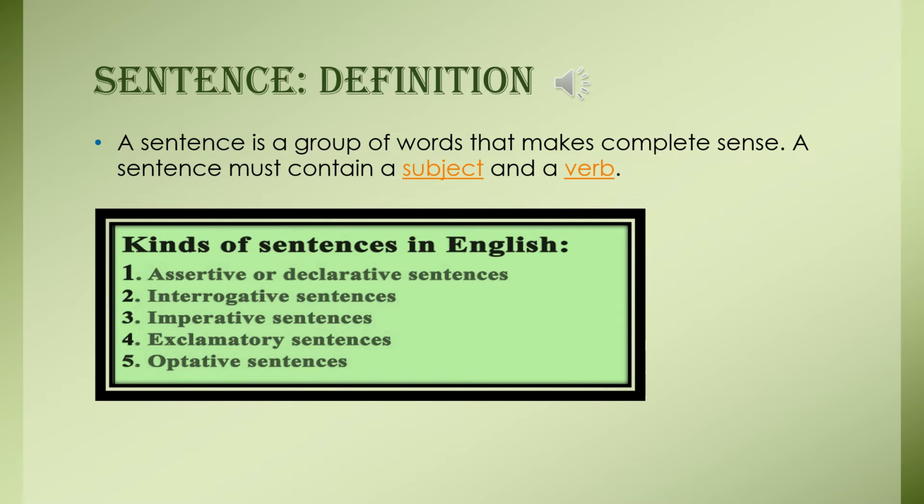Now, what is a sentence? We all know a sentence is a group of words that makes complete sense. A sentence must contain a subject and a verb. We already know the sentences that we use in daily life. Which makes a complete sense is a sentence. Now these sentences can be assertive, interrogative, imperative, exclamatory, or optative.